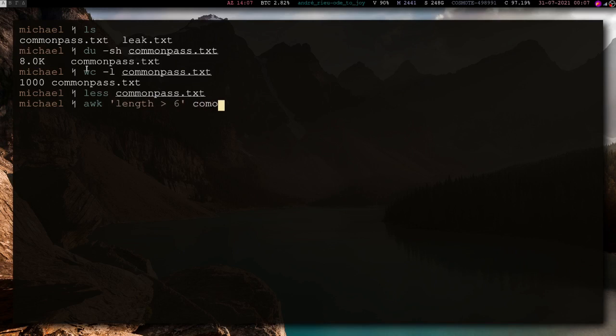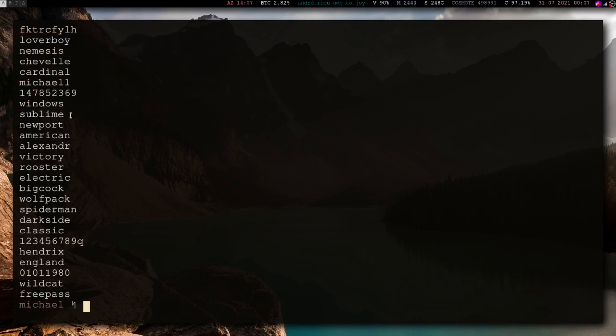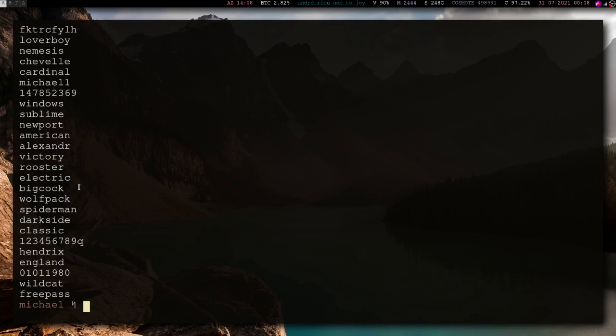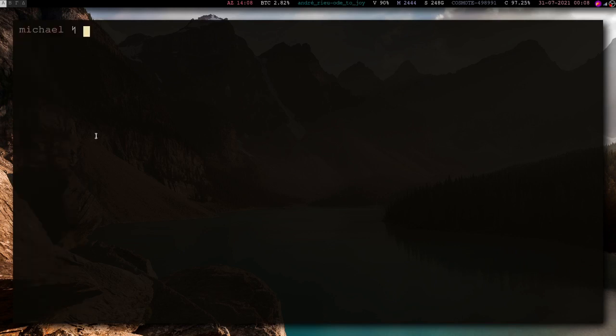And pipe that into common passwords txt, and now we get every line that has passwords of length larger than 6. I'm sorry for the curse words inside that. I don't know what to do about them.